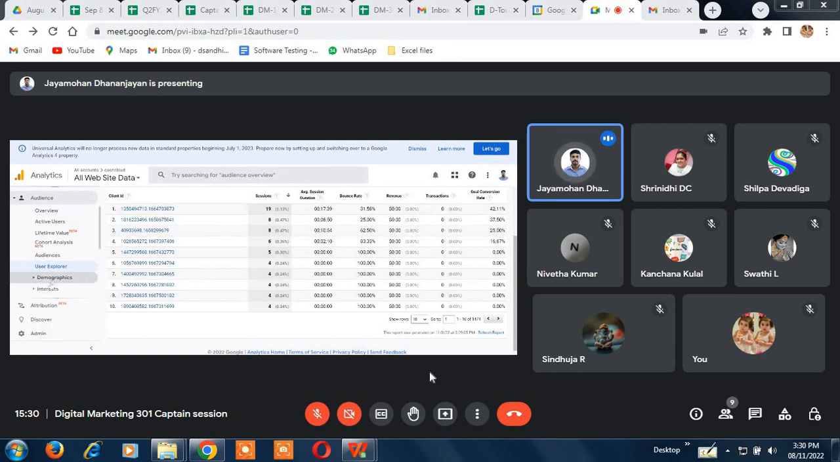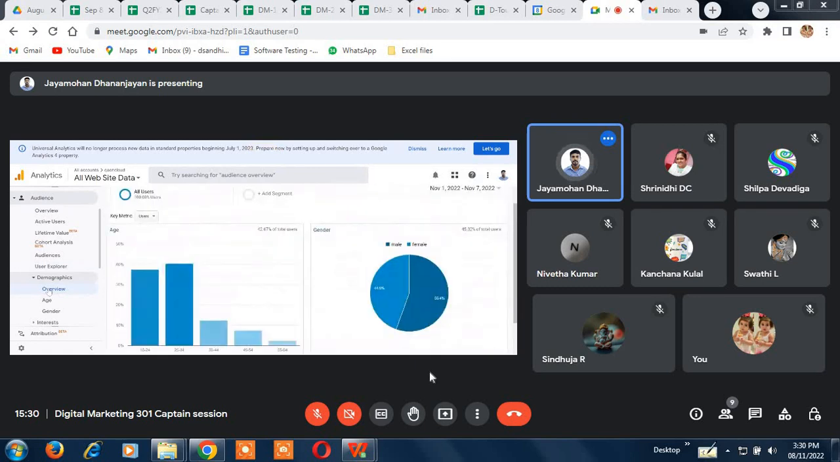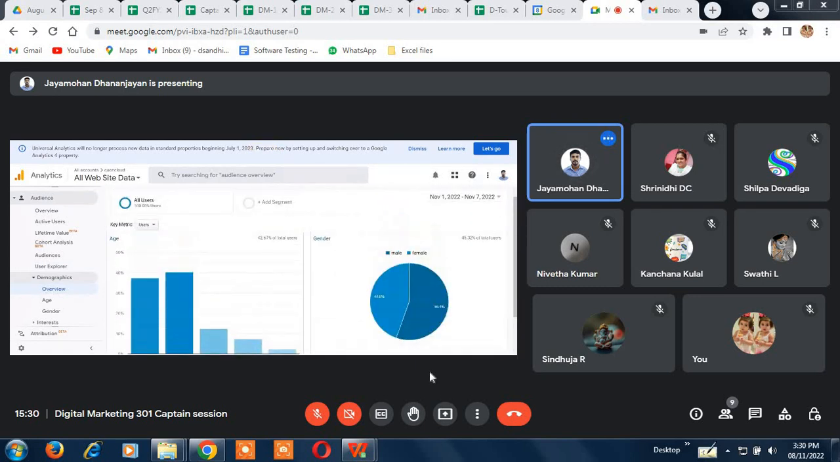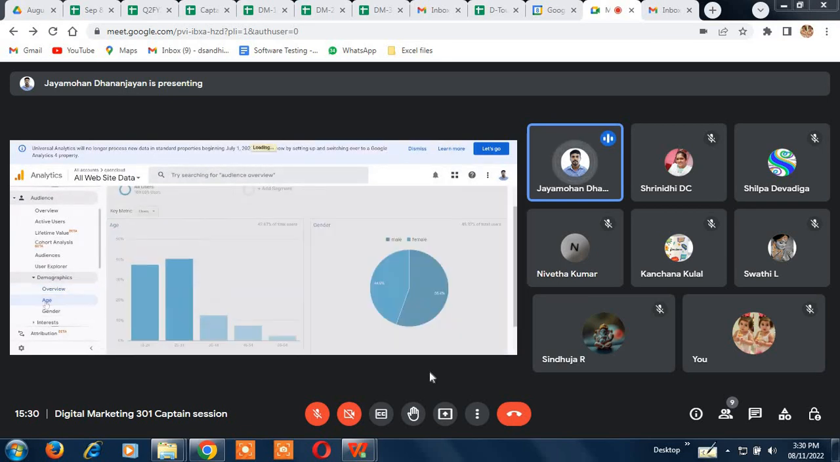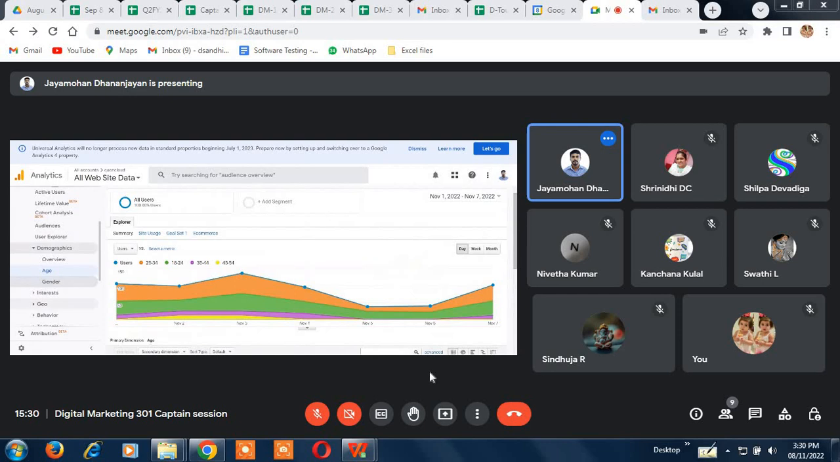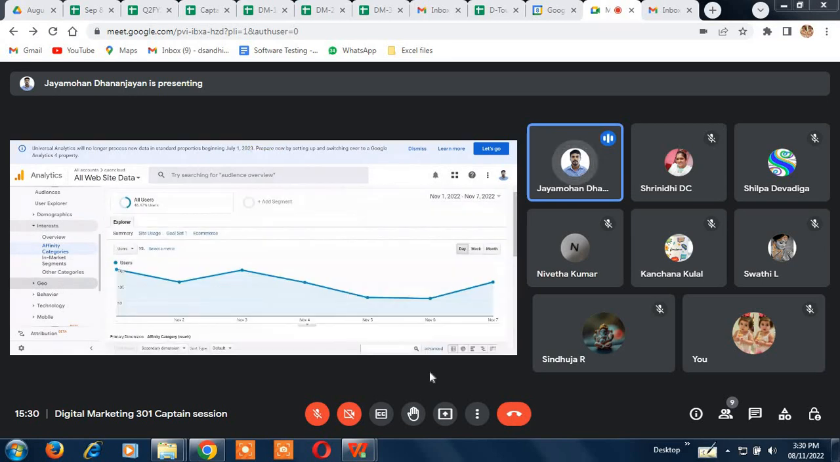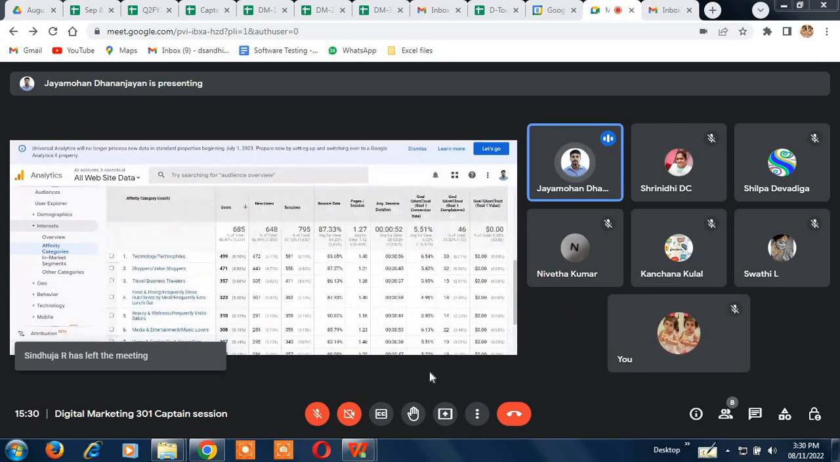So demographics. If I come to the demographics, the next option, it will just show you male, female, age, users, the data. So age, gender, all these things. Next is interest also. The affinity categories, it will show you. So what are the categories people are more interested in your website?